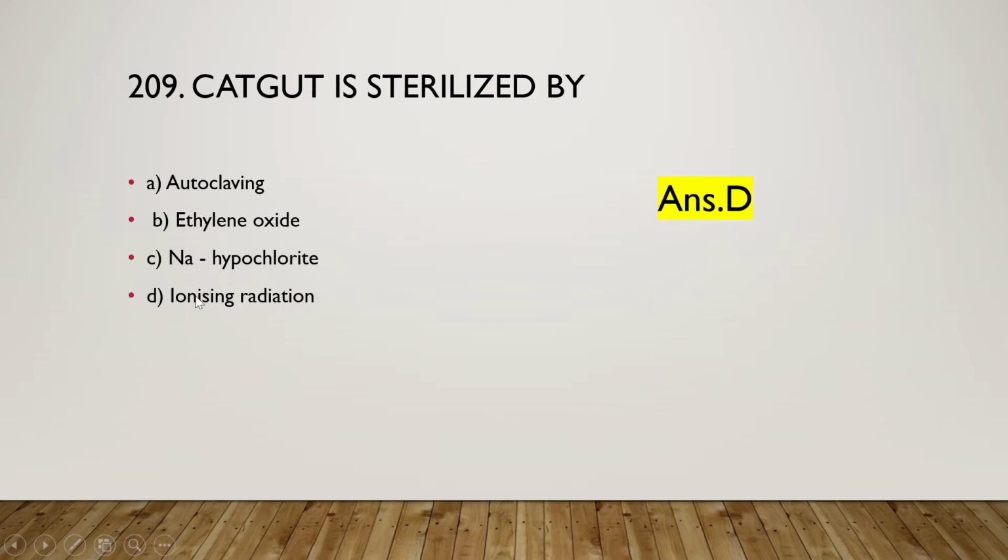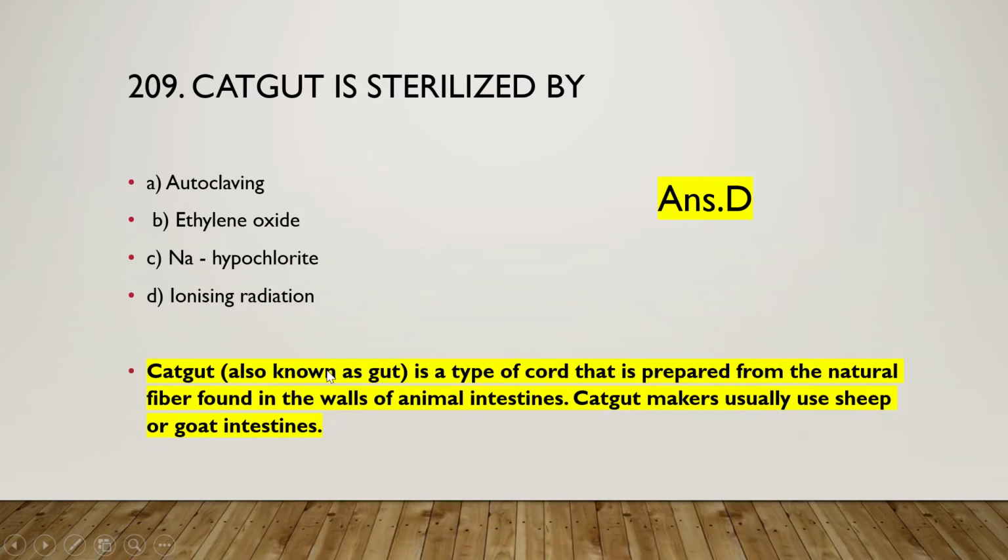Okay, so next one is: catgut is sterilized by autoclaving, ethylene oxide, sodium hypochlorite or ionizing radiation. Right one is option D, that is ionizing radiation is used for sterilizing catgut. What is catgut? Catgut, also known as gut, is a type of cord that is prepared from the natural fiber found in the walls of animal intestine.